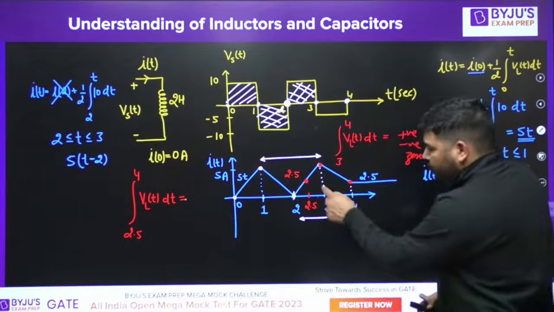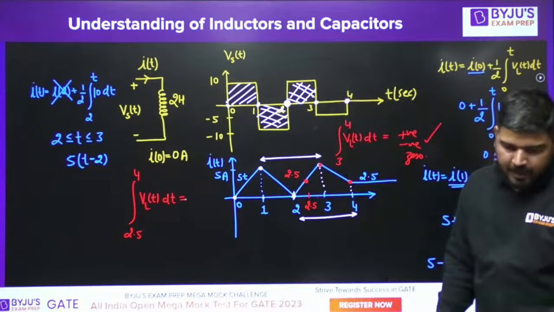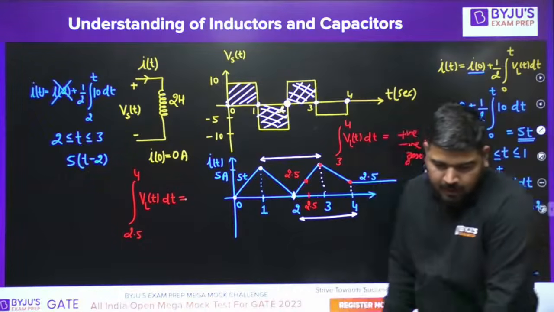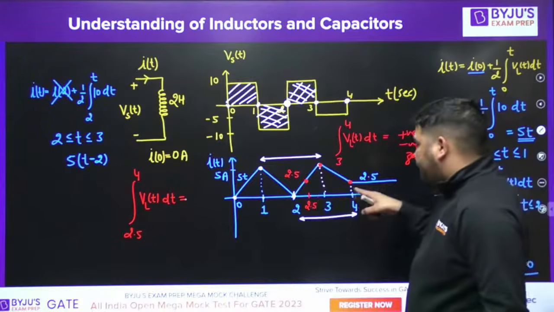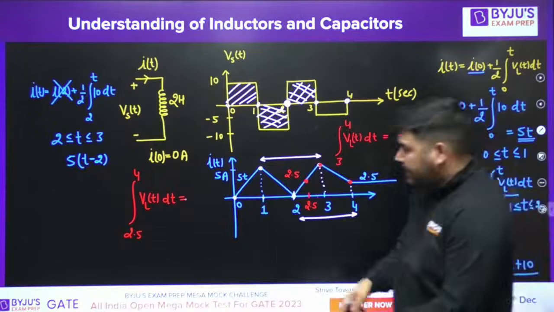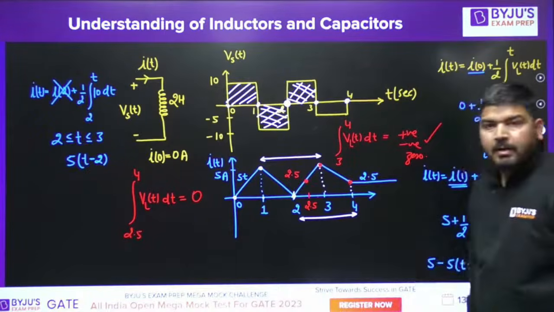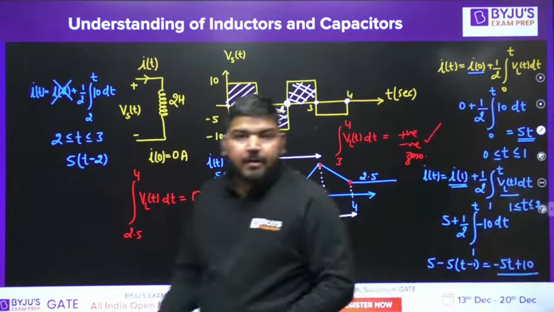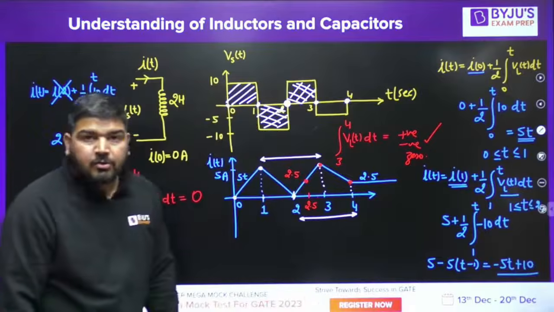From 2.5 to 4, what is the VLT dt? It's 0. Why is it 0? Because it's repeating. The current value is repeating itself. That's why it will become 0. Okay, I hope you understood it.